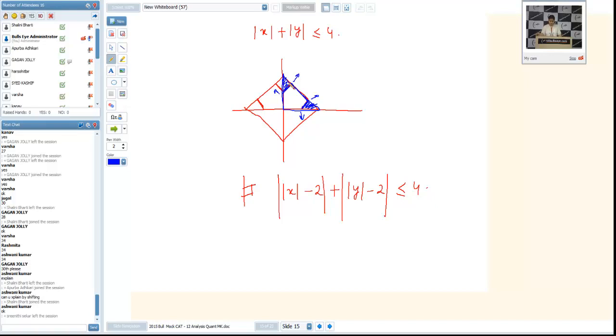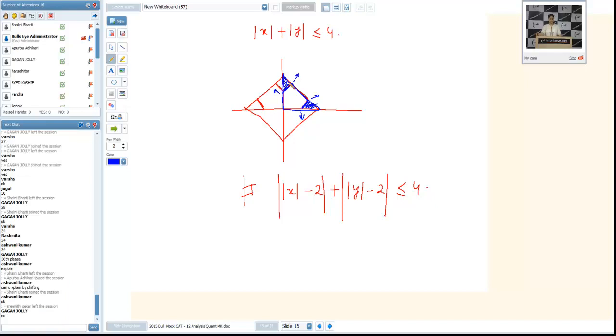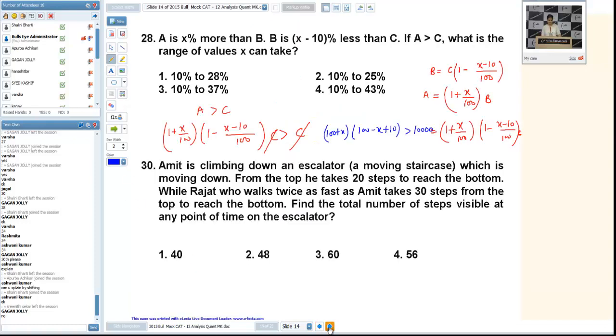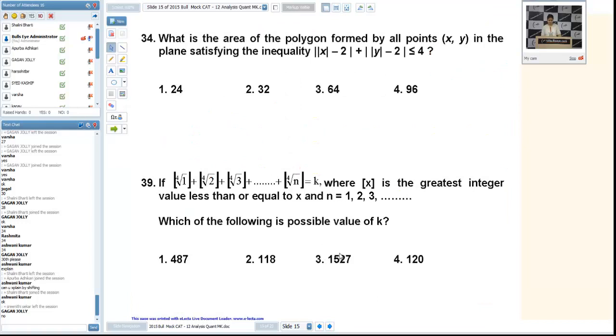Yeah, any problem in this now? We call it translation of axes or shifting of origin. Actually, we are applying that. Avoidable question actually this was. Now, any problem in 39th? Was a difficult question. You must know the meaning of the gint function. Should I explain this question?